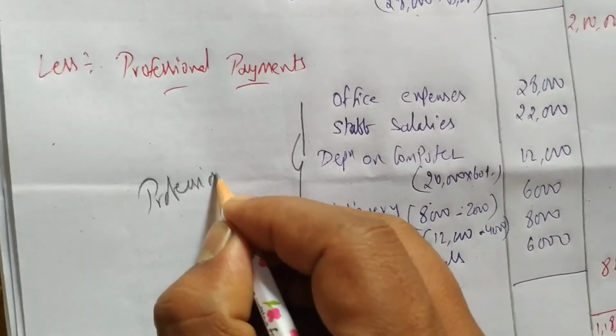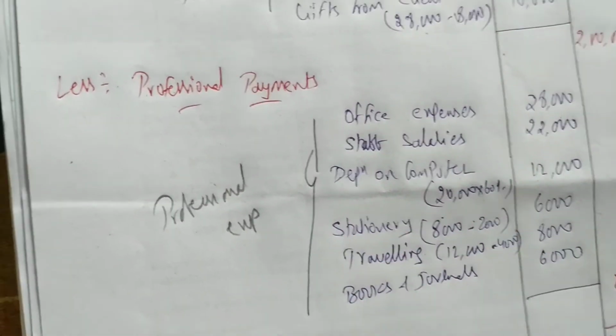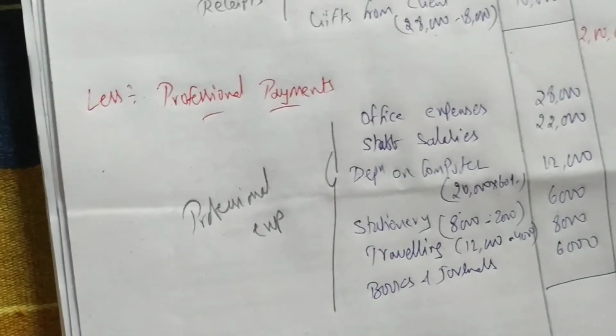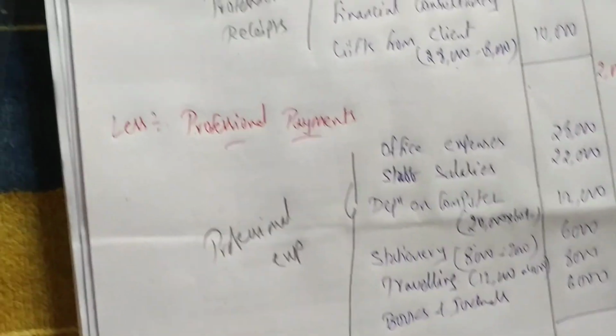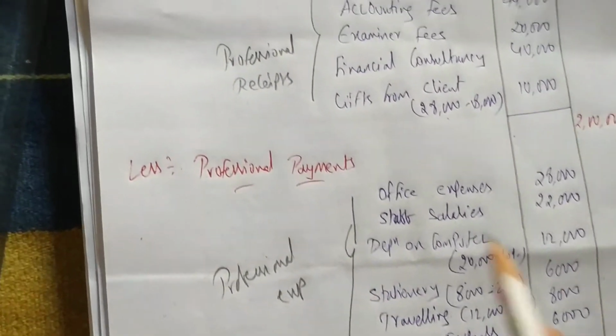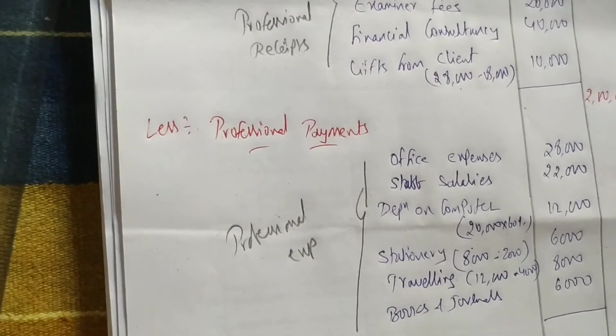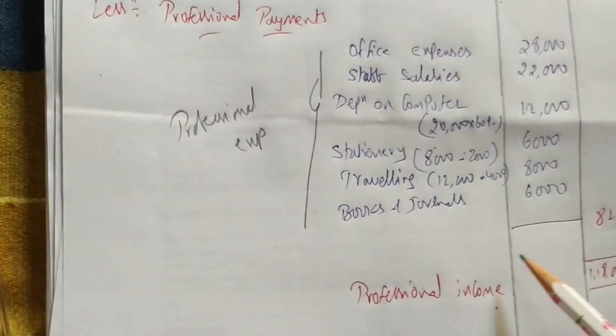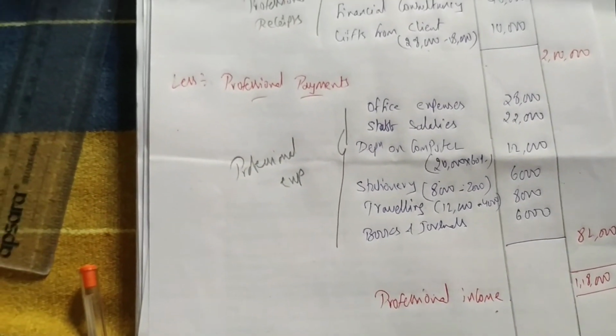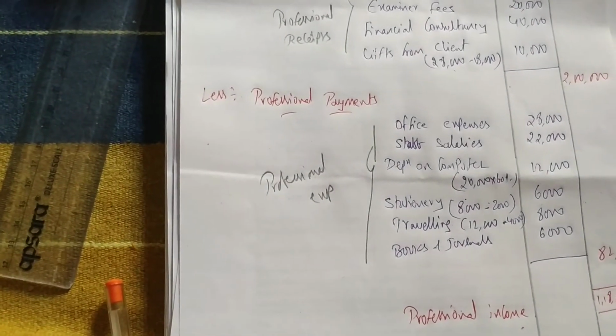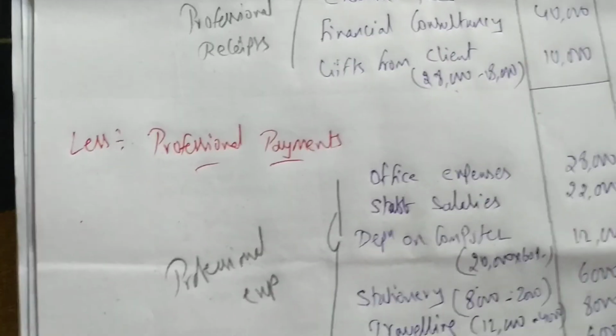The expense which he is incurring to earn this income, only that we have to consider. So professional receipts minus professional payments. So we got professional income 1,18,000. Like this we have to solve the problems. Okay, in the next video I'll solve 2 more problems.